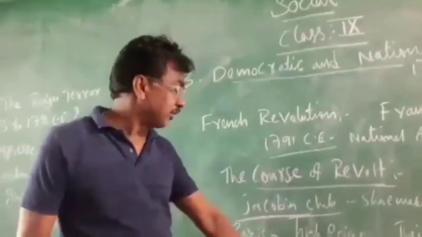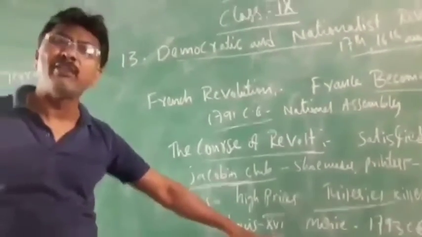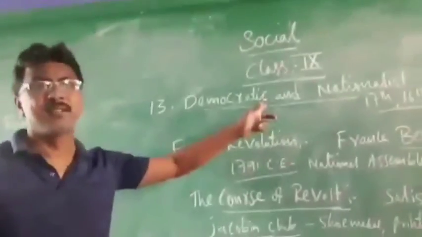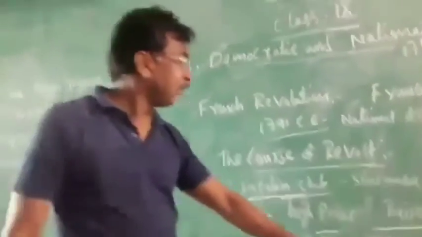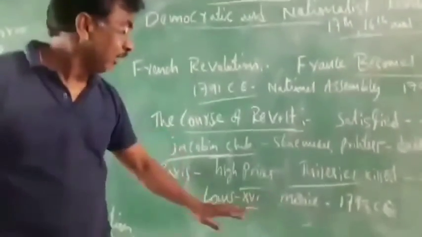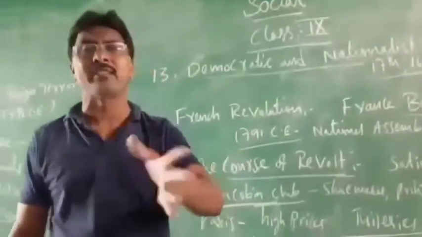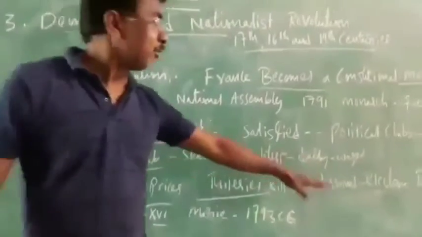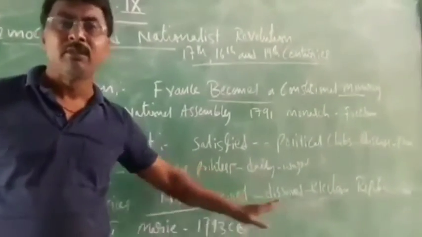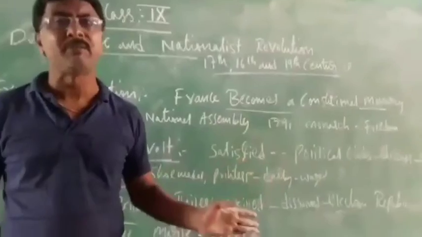And what happened? You see, after that, Louis XVI was the king of France, and Louis and his wife, both of them, were sentenced to death in 1793 CE. Already the republic government was established, and the people got angry, and the court gave the judgment.